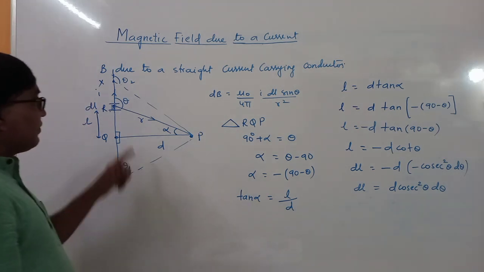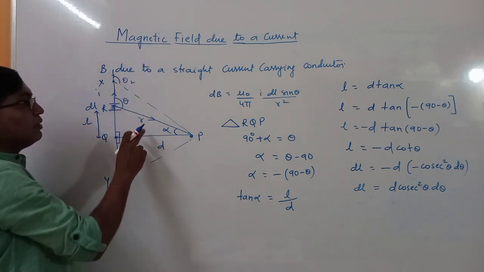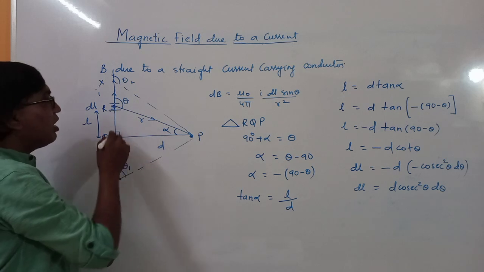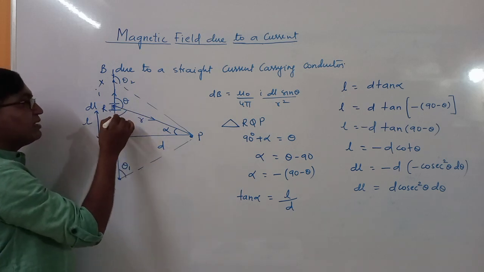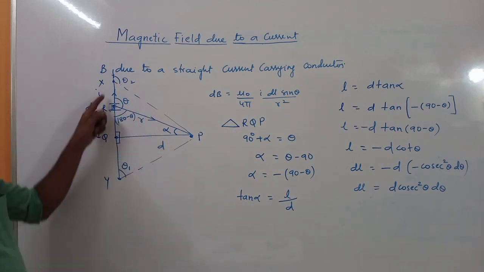Then similarly we have to find out r. Now from this triangle, this is r, this is alpha and this is theta, or we can also consider this angle, which is 180 minus theta, a linear pair.